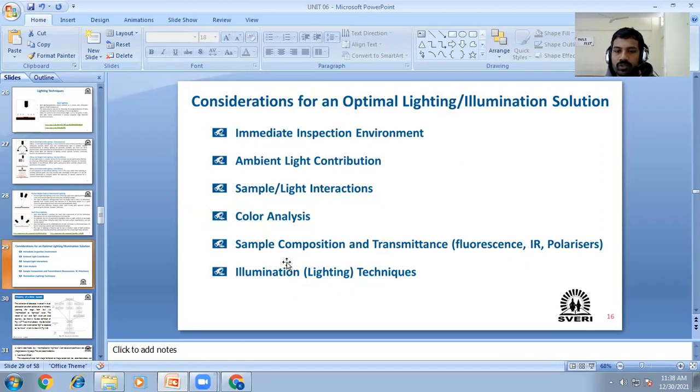You have to select depending upon color analysis. It means if you focus more light on a red color, it may change due to more focus, and you will record a different color in that photograph. Like we have seen lighting techniques like dark field or bright field. Decide as per the convenience which will be better for you, and depending upon that, you have to choose that one.